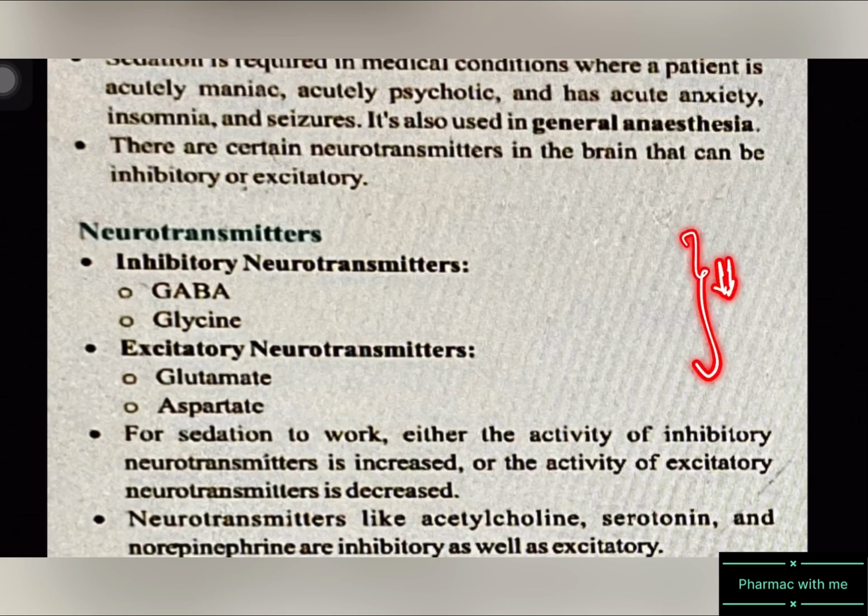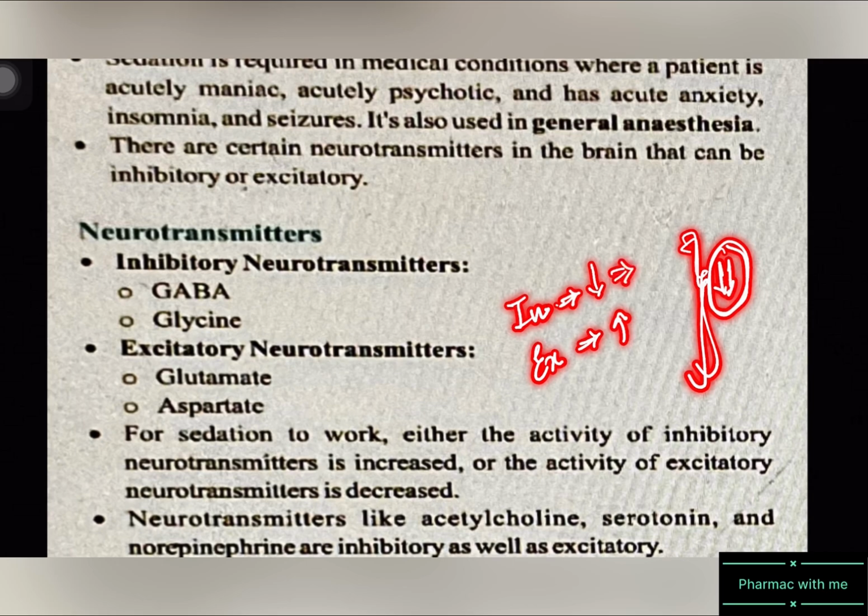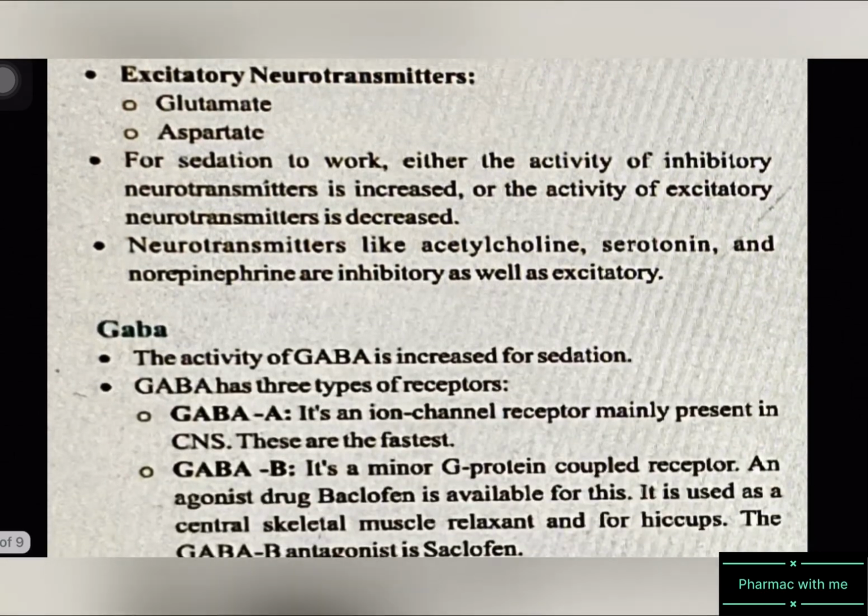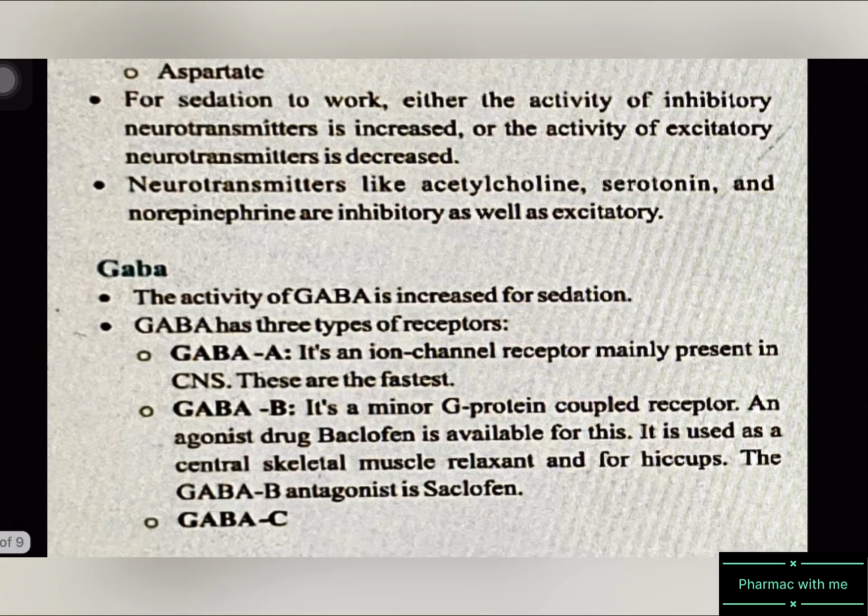That is decreased neural activity. We have two types of neurotransmitters, inhibitory and excitatory. What is the function of inhibitory? To inhibit the neural transmission. What is the work of excitatory? To excite the neural transmission. So the final result that we want is decreased neural activity. So what will we be doing? We will increase the inhibitory and decrease the excitatory, so that finally we get sedation or hypnotism. Okay? So that is all about it.